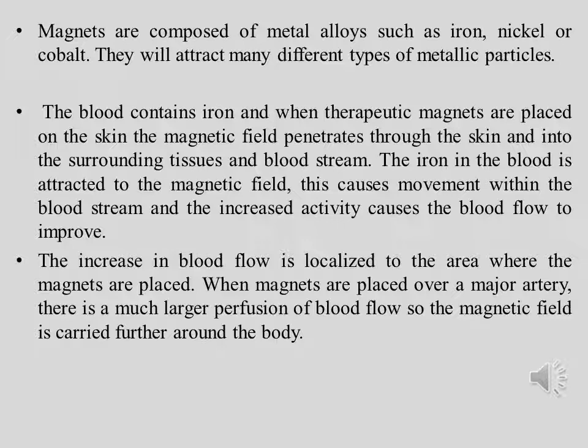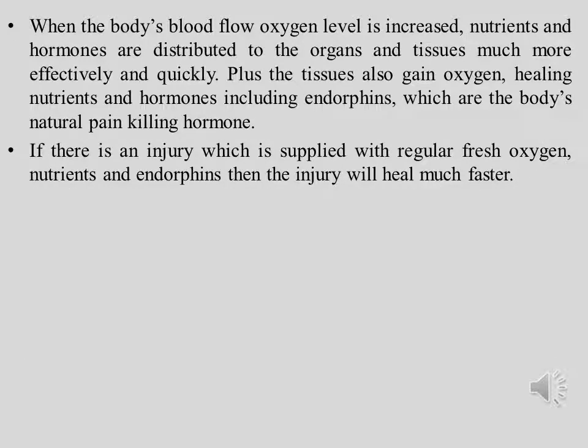When magnets are placed over a major artery, there is a much larger perfusion of blood flow, so the magnetic field is carried further around the body. When the body's blood flow and oxygen level is increased, nutrients and hormones are distributed to the organs and tissues much more effectively and quickly. Plus the tissues also gain oxygen, healing nutrients and hormones including endorphins, which are the body's natural pain-killing hormone. If there is an injury which is supplied with regular fresh oxygen, nutrients and endorphins, then the injury will heal much faster.